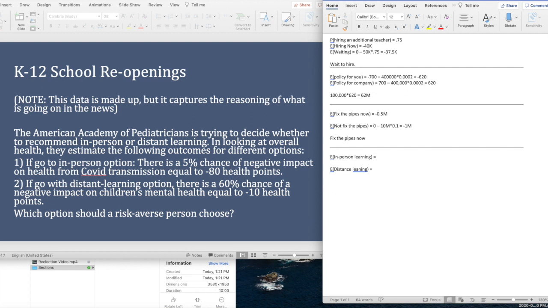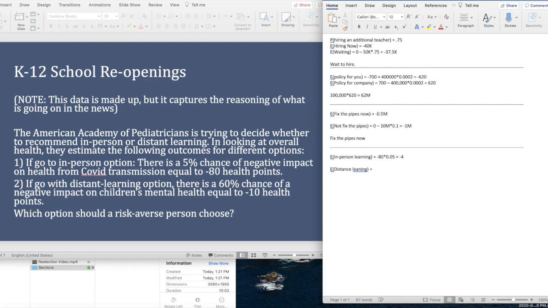So in-person learning, there is a chance that you have a relatively bad outcome, a negative 80, but it's only a 1 in 20 chance, or 5% chance. When you do the math, that means it's in expectation negative 4 on these health units.